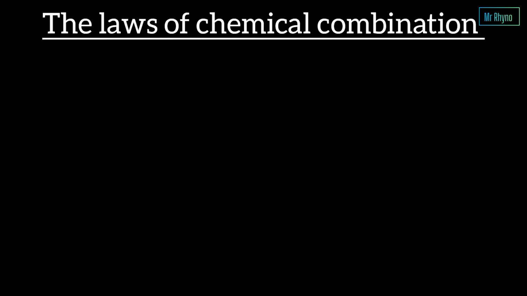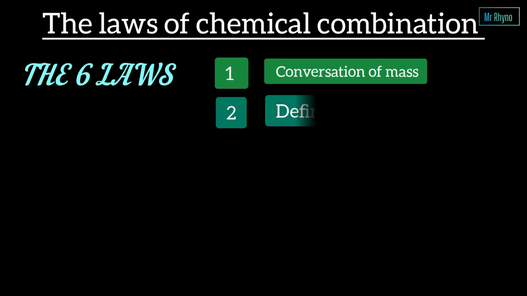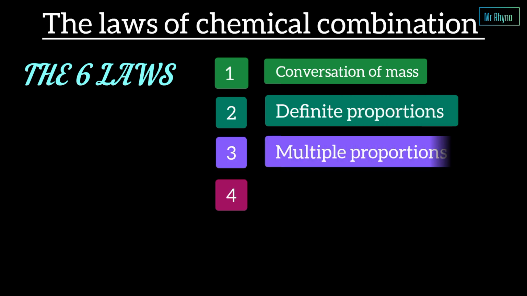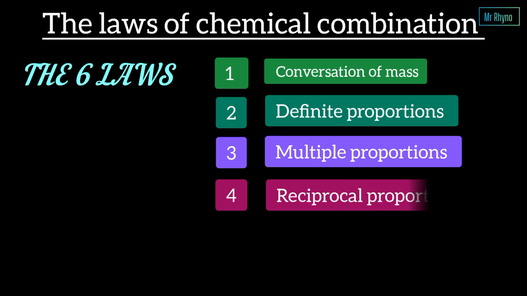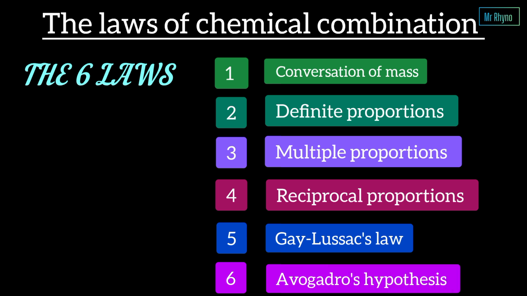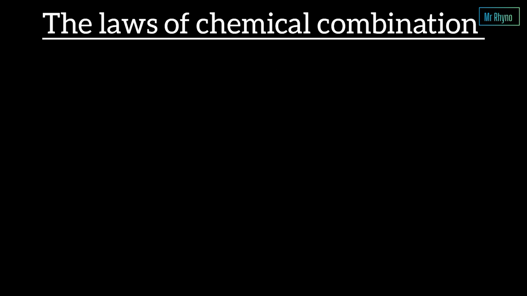In this lesson, we are going to explore the 6 important laws, and this includes the law of conservation of mass, the law of definite proportions, the law of multiple proportions, the law of reciprocal proportions, Gay-Lussac's law of combining volumes, and lastly, Avogadro's hypothesis. And by the end, you will see that all chemical reactions follow these simple but powerful rules. Let's begin with the most fundamental laws in chemistry.